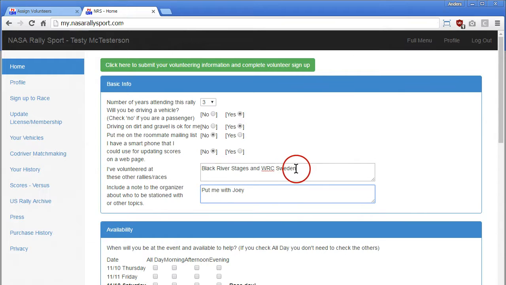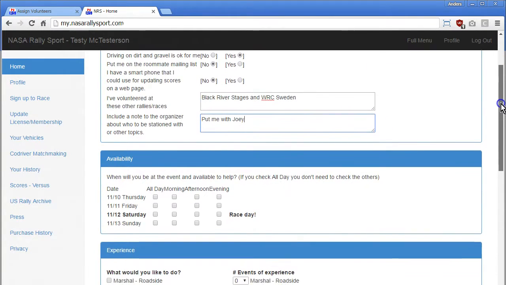So this gives us a little more information as far as who's going to show up. Then we have this list here of when I'm going to be available. Okay, so we're racing on Saturday. I'll be there all day. Thursday I can't be there, but maybe I can be afternoon and evening. On Friday I get there midday, and maybe I'll be able to stick around Sunday morning and help clean up. So there's where my availability is.